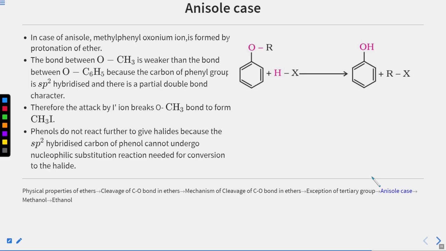Now next is this one. As I have told, we have a different case for anisole. So what is the different case? In case of anisole, suppose we have taken anisole, and R is suppose CH3 here. If we do the HX reaction with this anisole, you will see that you get your RX, in this case CH3X. But this will not give further reaction. Now you should think about how this would have happened.